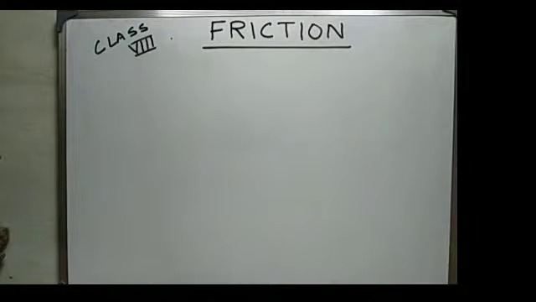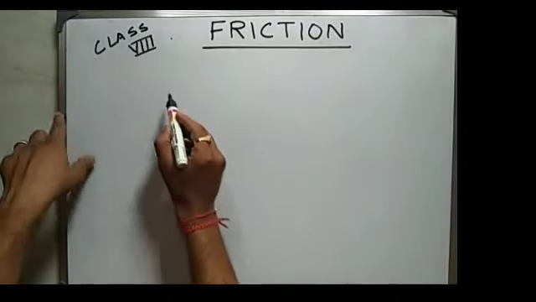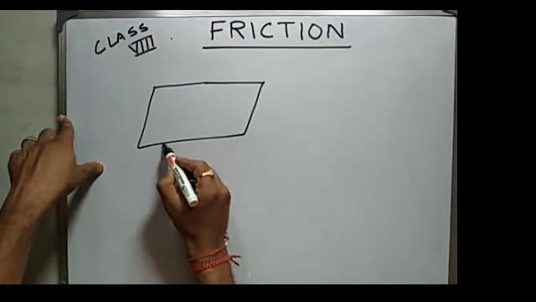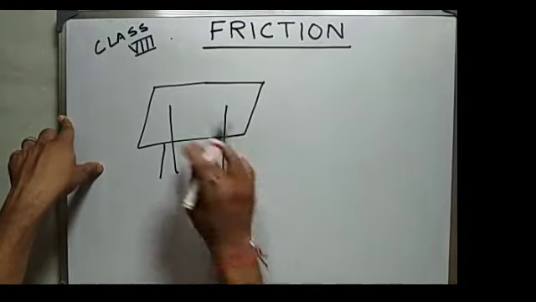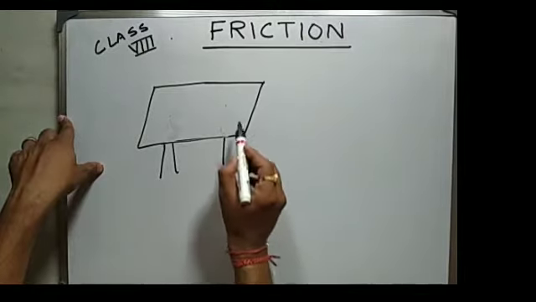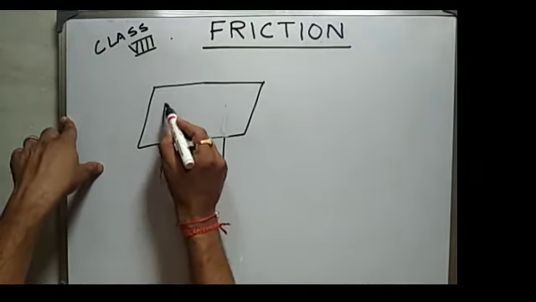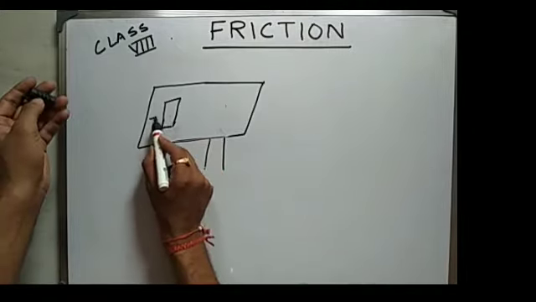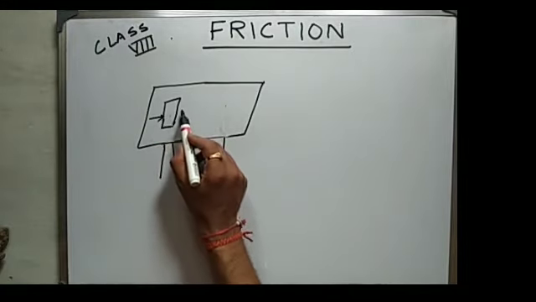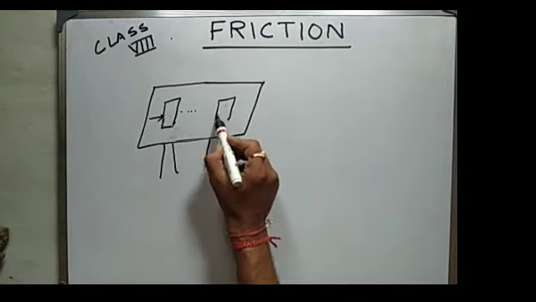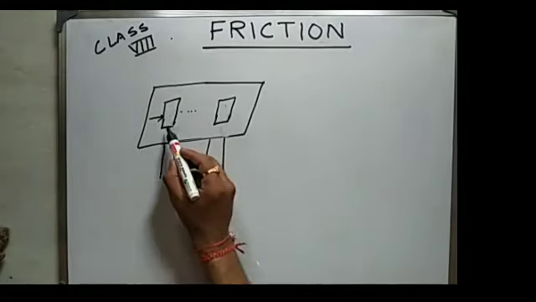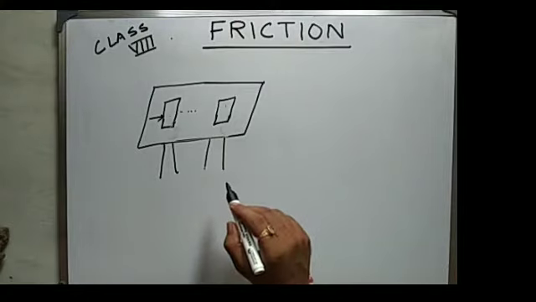So let's study friction. Have you ever noticed that on a table, say this is a table, so this is the surface of the table, and when you try to push a book, when you try to push the book, it stops after traveling a certain distance. It does not move on indefinitely. Why does it happen so? Have you ever thought of that?